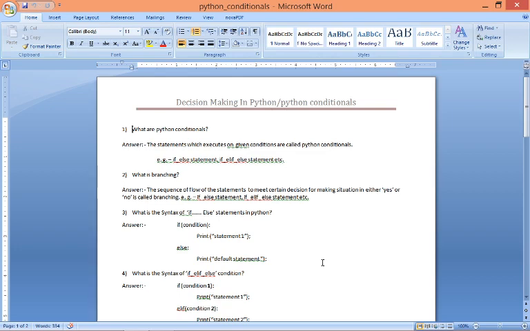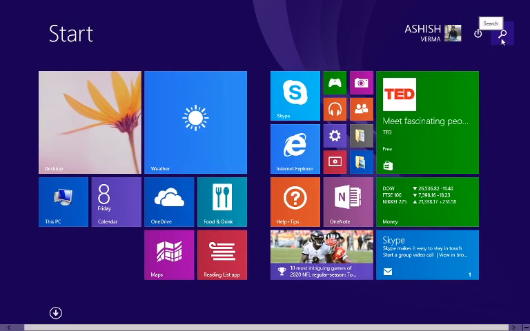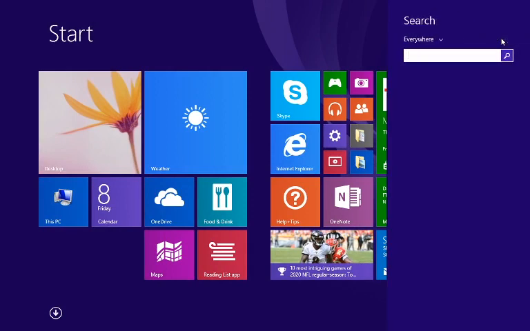Now we are going to take a look at how to write a Python program using these decision making statements. So let's see how to write a program in Python using these decision making statements.